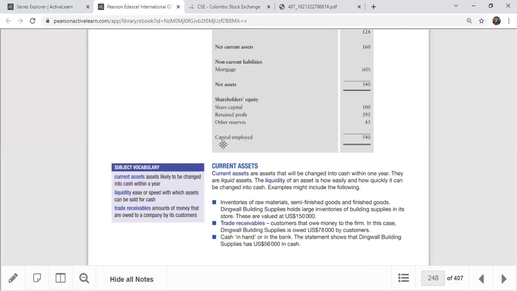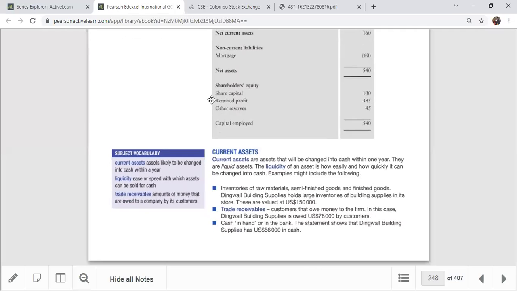You do not need to memorize the formats, because that's for accounting students. But in business studies, you should know the meaning of the terms. For example, the current asset definition: current assets are likely to be changed into cash within a year. They are the liquid assets. The liquidity of an asset shows how easily and quickly it can be changed into cash. For example, inventory, trade receivables, cash in hand.